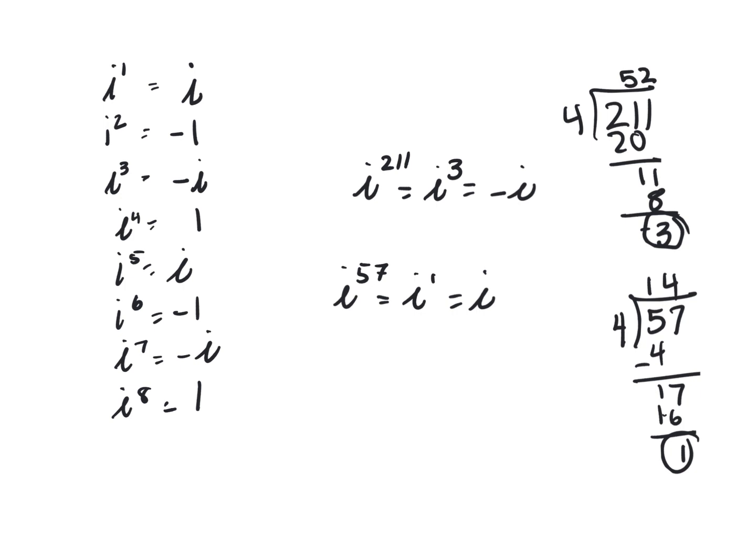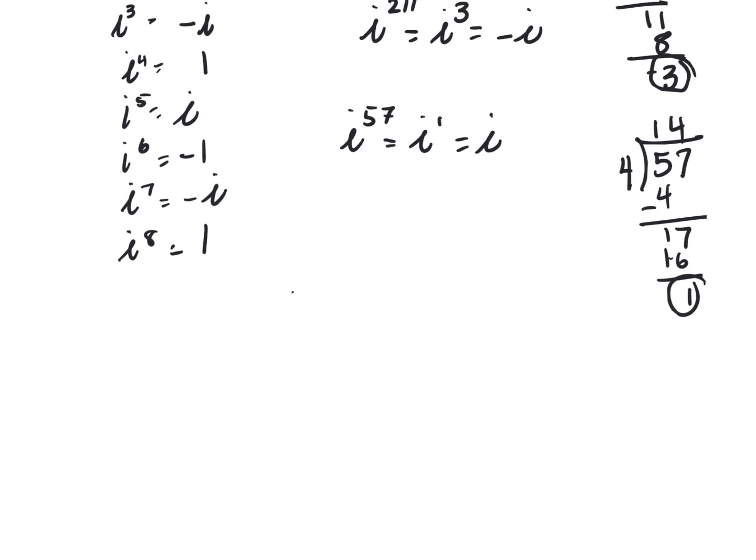All right, let's try again. Let's do this until we get this part down. i to the 83. The remainder is 3, so it's the same as i to the third, which is negative i. Nicely done. How did you know it was negative i?